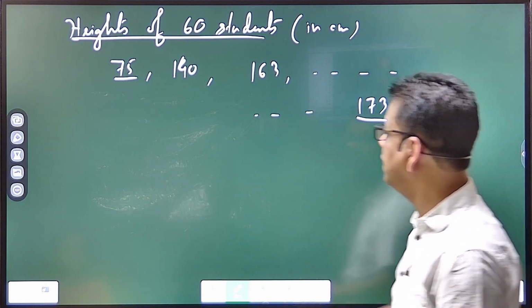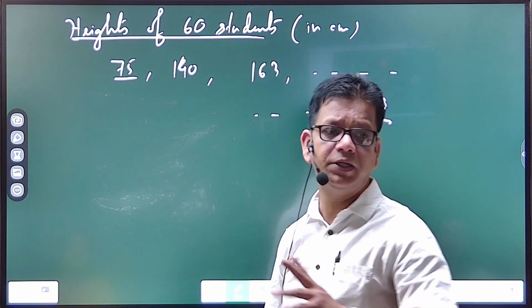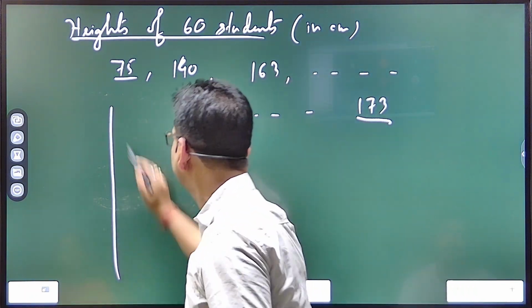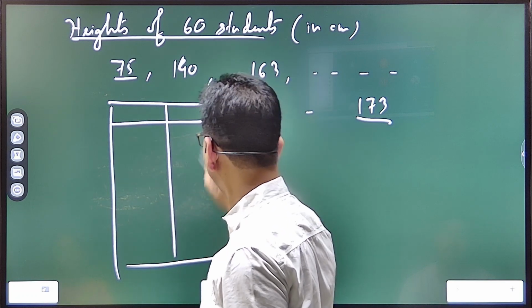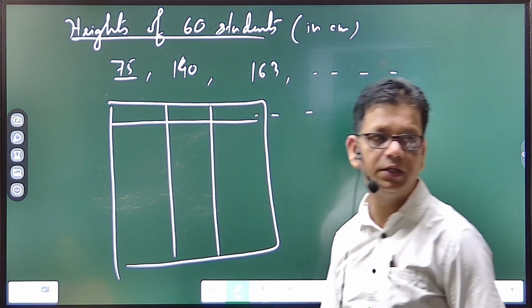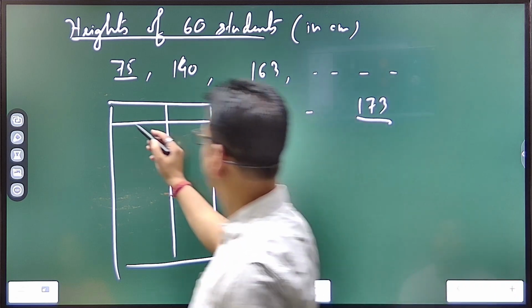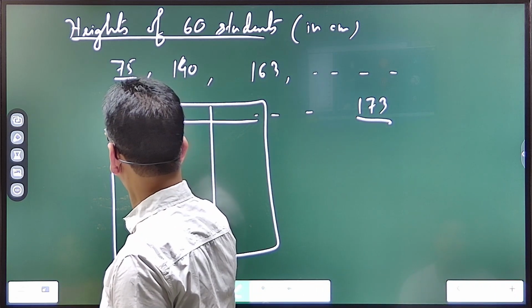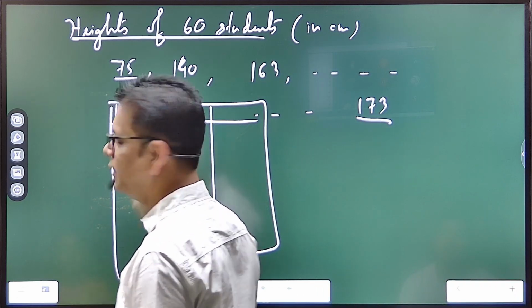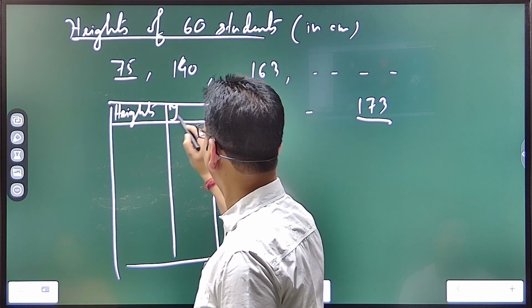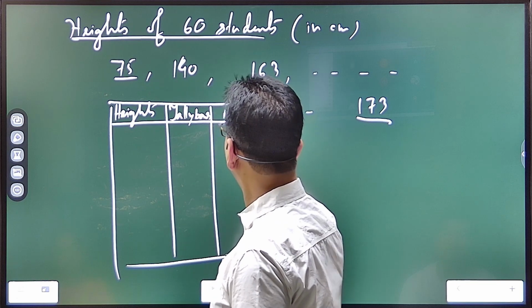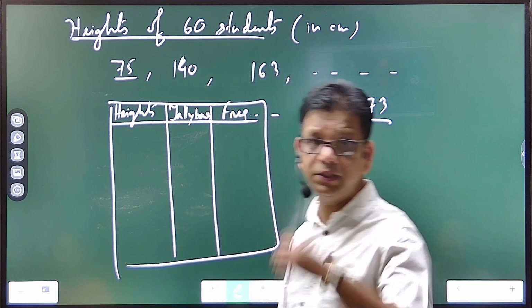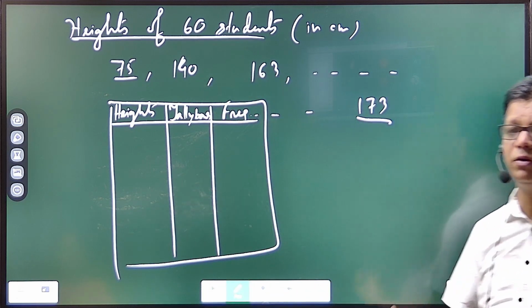So when you try to represent them in tabular form, you know these three columns should be there in the table. Now, where do you write the variable? The variable is the height. Here we write tally bars or tally marks, okay? And here we write the frequency. Here the frequency is the number of students having those heights.